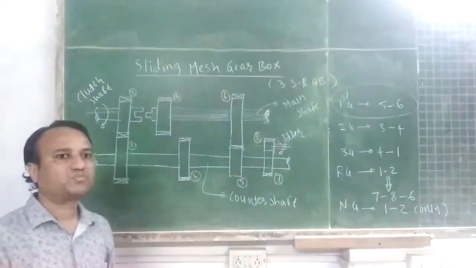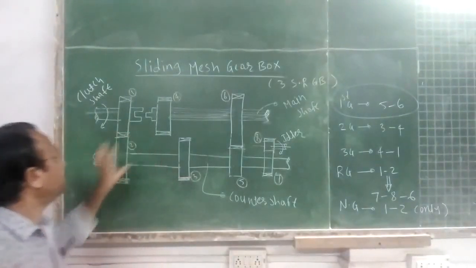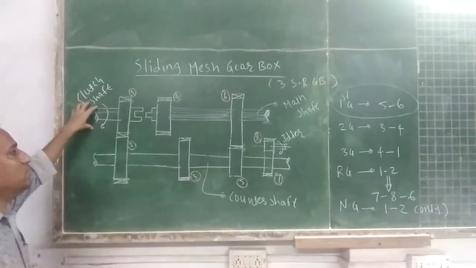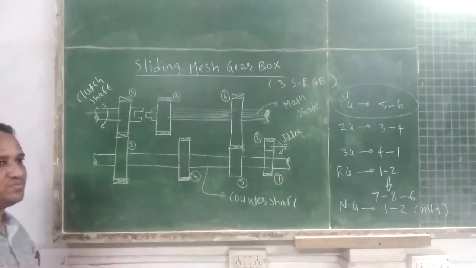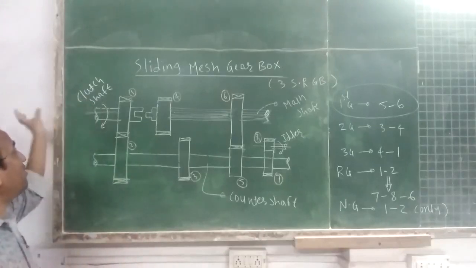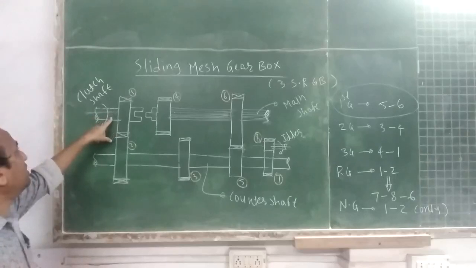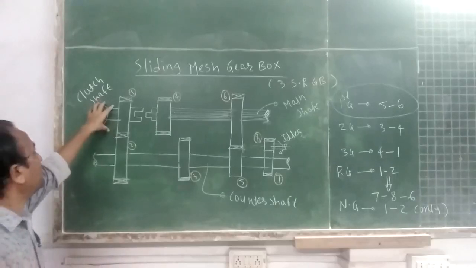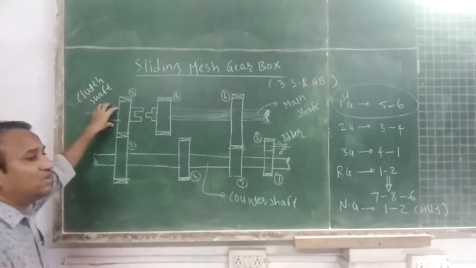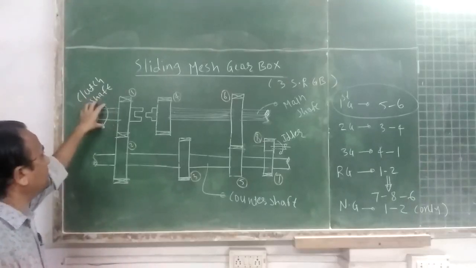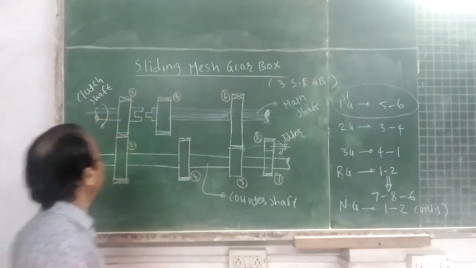So students, see, when there is engagement of the driving and driven shaft of a clutch, then power from the driving shaft of the clutch is given to the driven shaft of the clutch. So the clutch shaft is nothing but a driven shaft. So this output shaft of the clutch is connected to the gearbox.